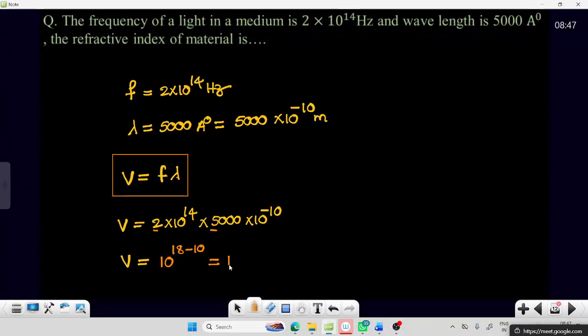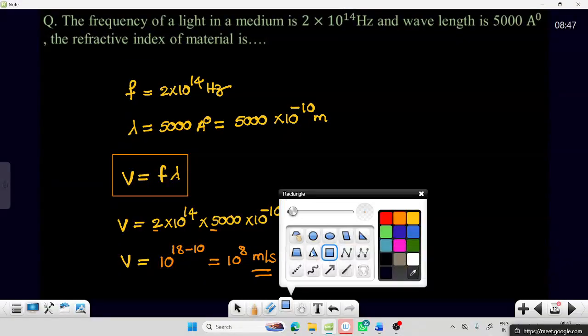So this comes to 10 power 8 meters per second. Now this is the speed.